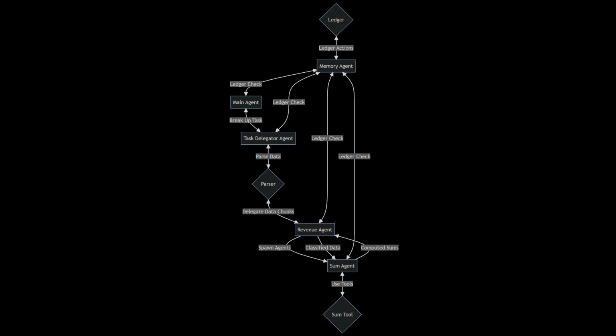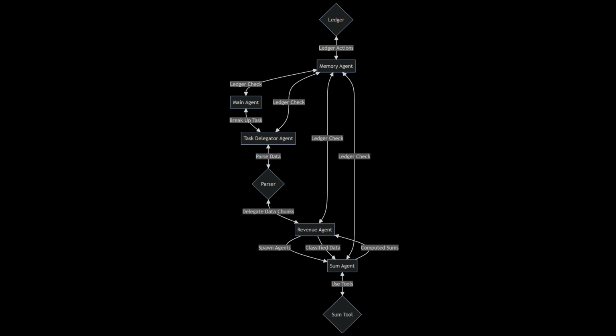In the future, the task delegator will be given the ability to spawn bespoke agents that are optimized for certain subtasks. At the current stage of the swarm, the only type of agent below the task delegator are the revenue agents. The revenue agents are based on Llama 3 70 billion, which is one of the most advanced open-source LLMs available today in terms of reasoning ability.